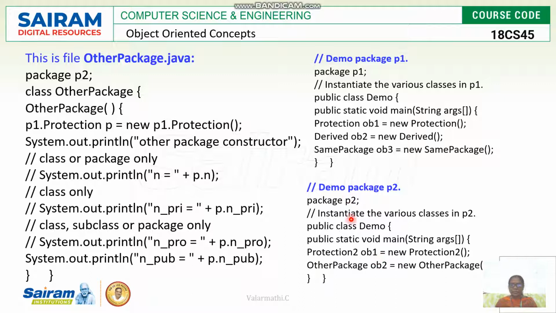And similarly, when we want to check the demo package of 2, similarly in the demo, protection 2 is the class which is defined in the package 2. For that, object 1 is created. Similarly, other package is the one class defined in package 2, that is also defined, right?